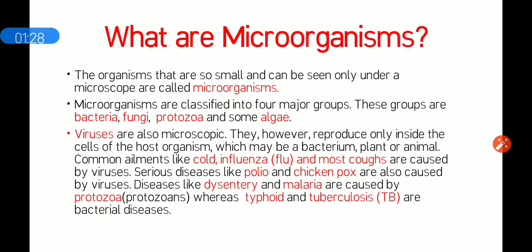That's why these organisms are called microorganisms. Micro means very small, that can only be seen with the help of a microscope. So the organisms that can only be seen with the help of a microscope are called microorganisms. Now we will see the types of microorganisms.